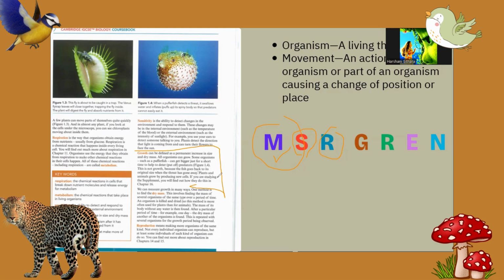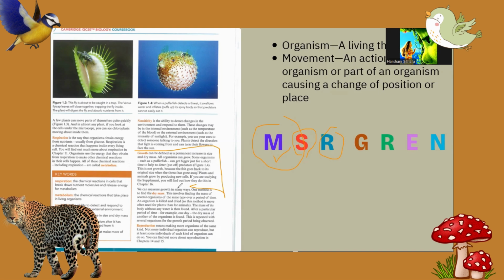If you are studying the supplement, you will find out how they do this in chapter 16. Yes, we will discuss that. But here you have to keep in mind, especially if they ask you in the MCQ, it should be mentioned: permanently increase their size, as well as not wet mass, it should be dry mass.